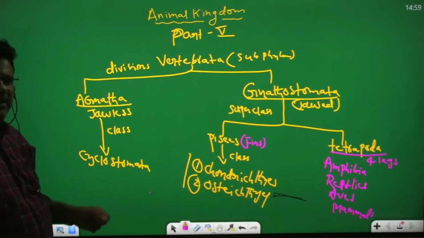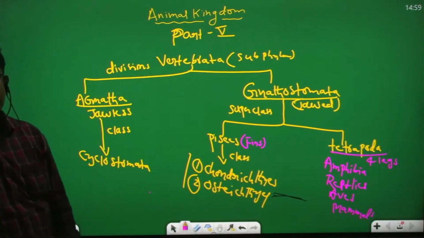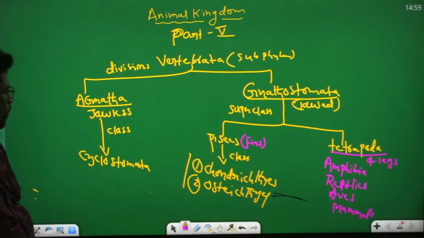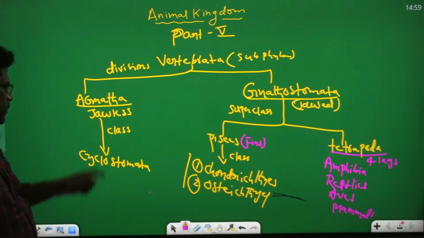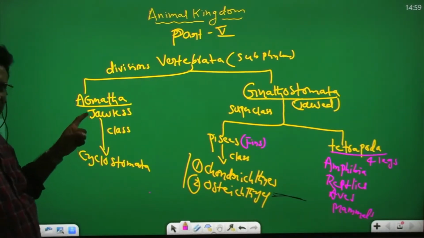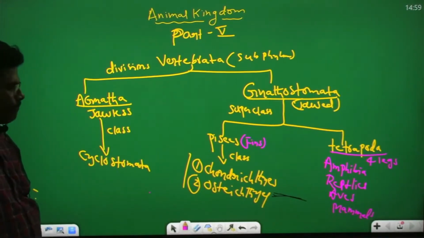Vertebrata subphylum is divided into two divisions, Agnatha and Gnathostomata. Agnatha means jawless, jaws absent, only one class is there, Cyclostomata.